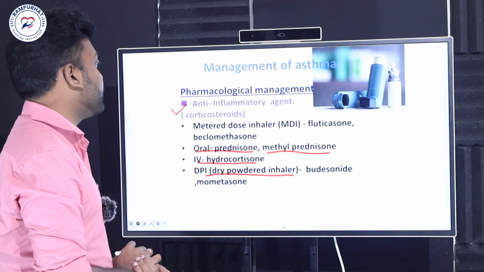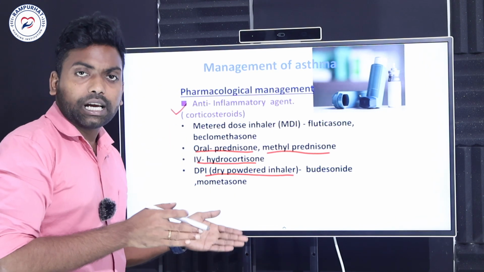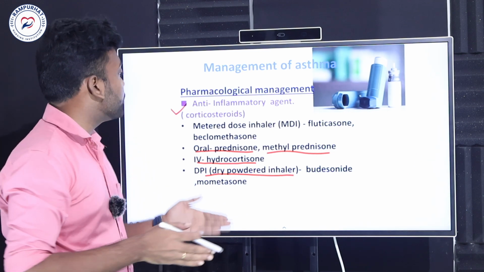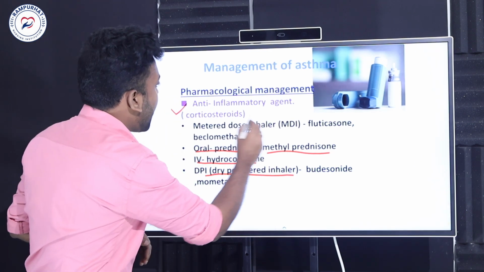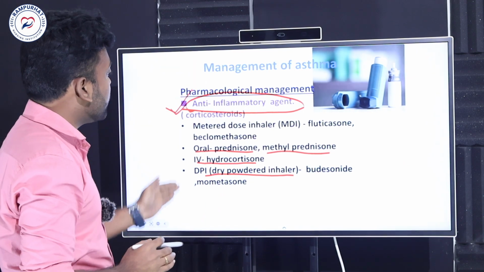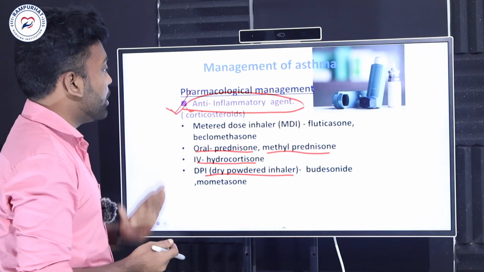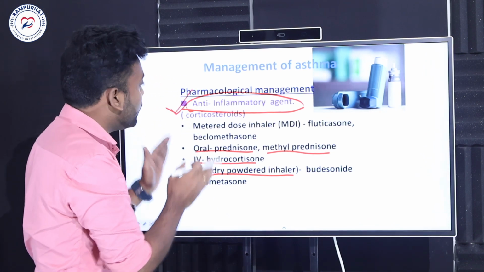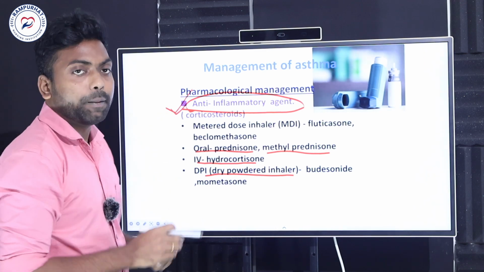What is the management? There are two kinds of management: pharmacological management and non-pharmacological management. The first one is pharmacological management. Especially anti-inflammatory medicines you must administer, because the main cause of asthma is inflammation only. So your main goal is to decrease the inflammation of the airway.